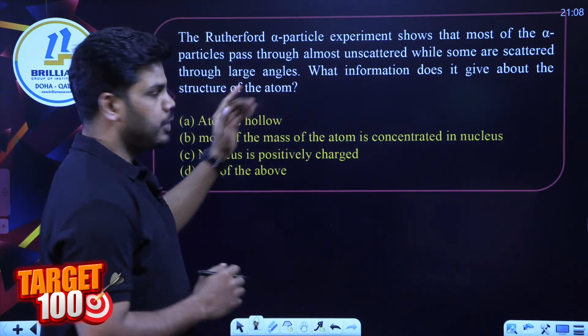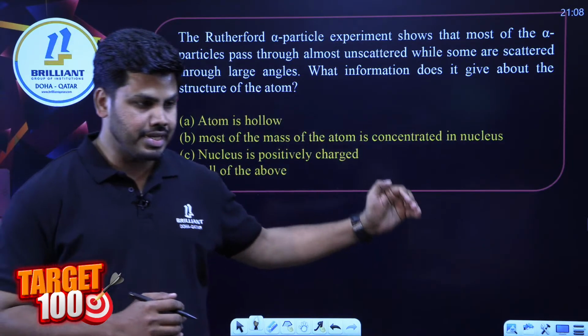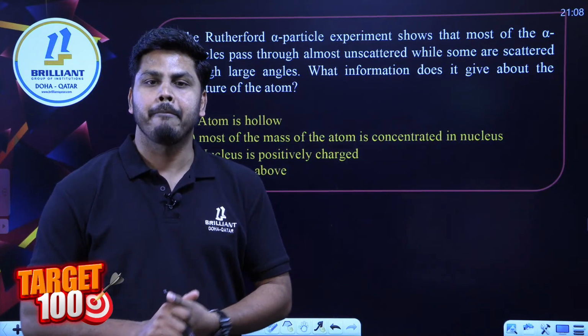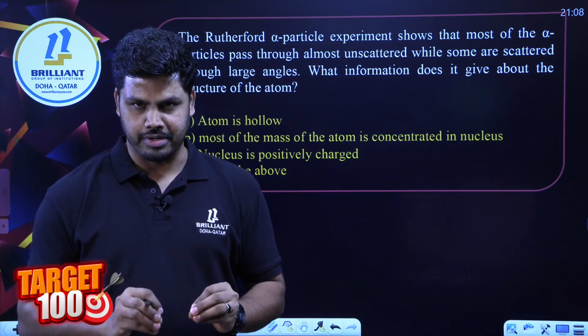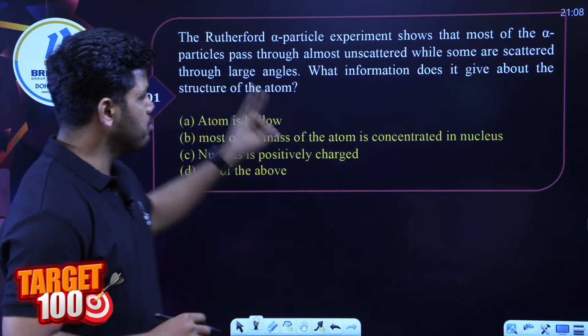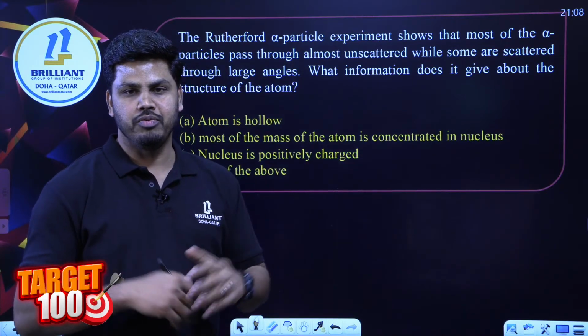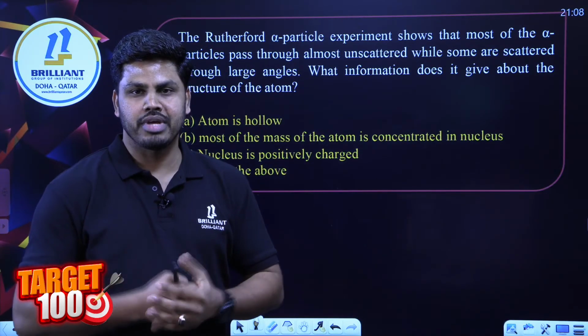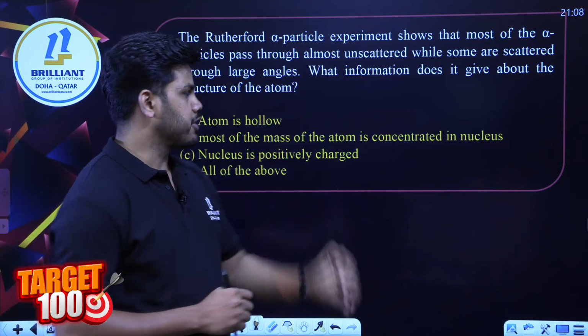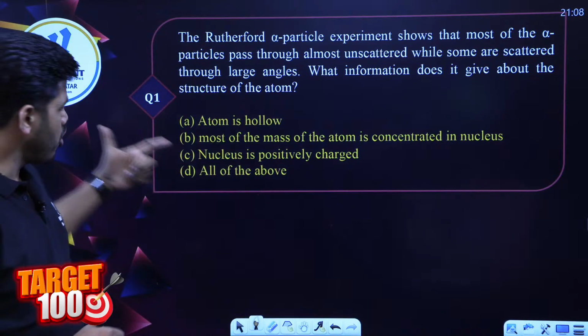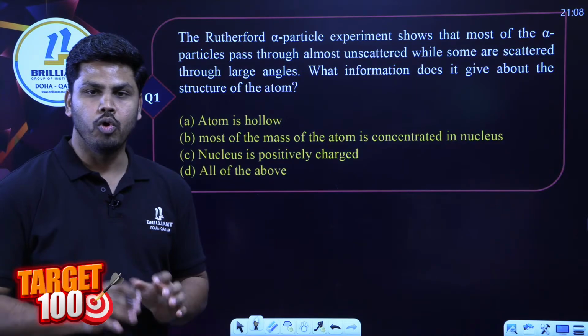Rutherford atom model is based on the result or the observation he made from the alpha particle experiment, right? From which he observed most of the alpha particles passed through the gold foil undeviated. What is the conclusion from that observation is the question. Okay, look at the options. Option A says atom is hollow.